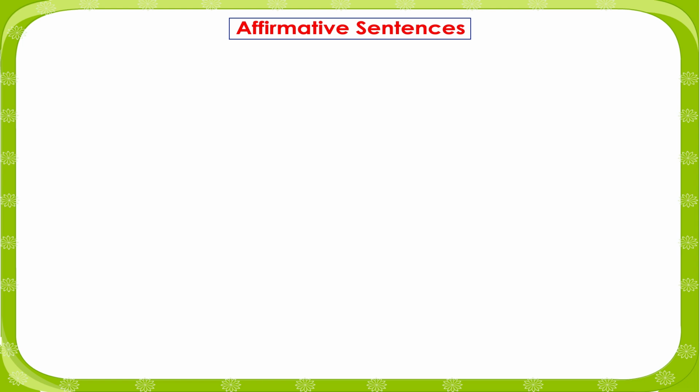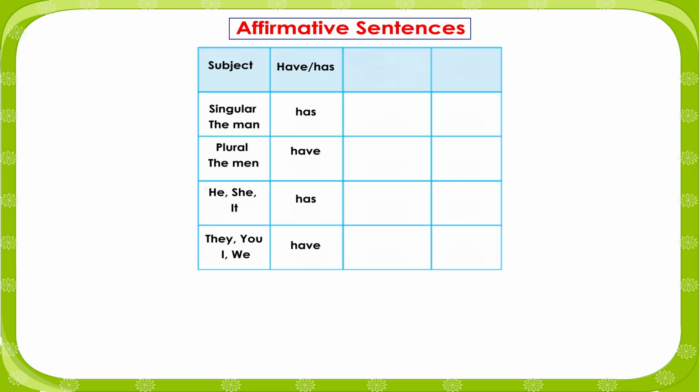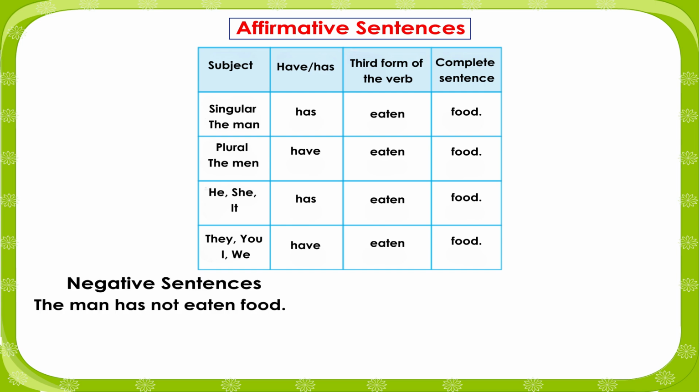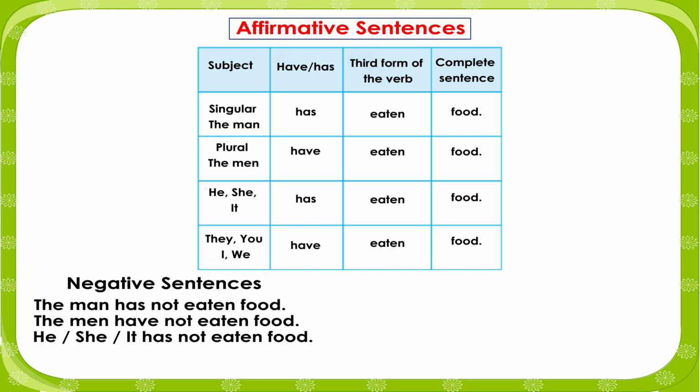Affirmative sentences: subject, has or have, third form of the verb, complete sentence. Negative sentences: the man has not eaten food, the men have not eaten food. He, she, it has not eaten food. I, you, they, we have not eaten food.